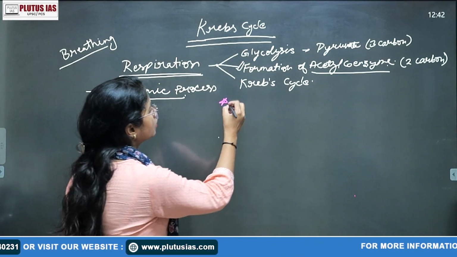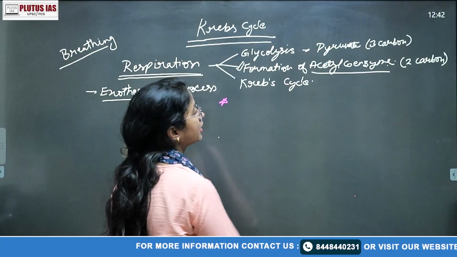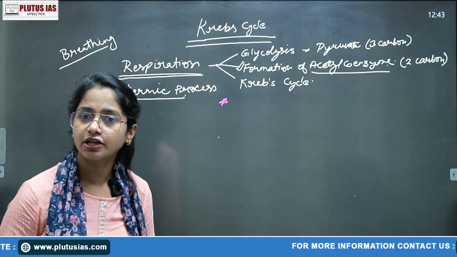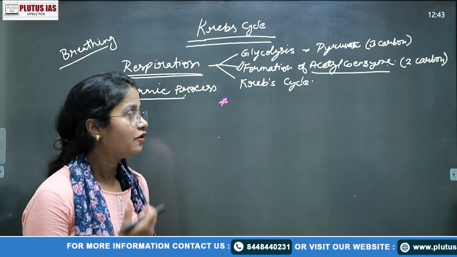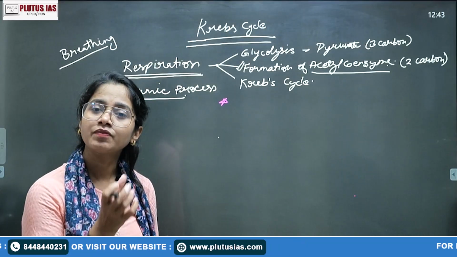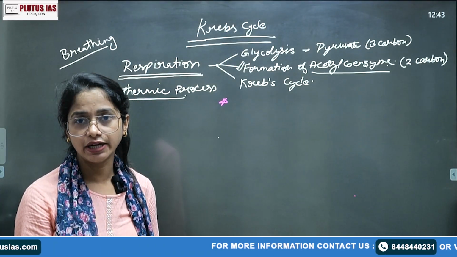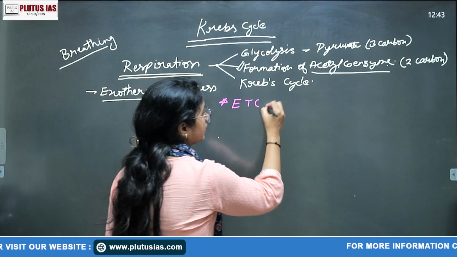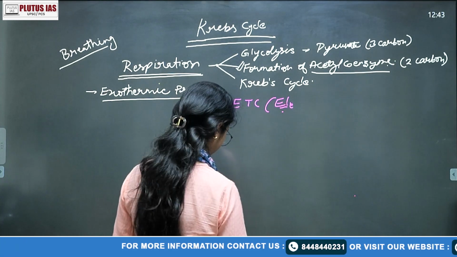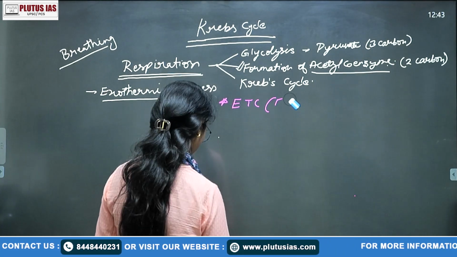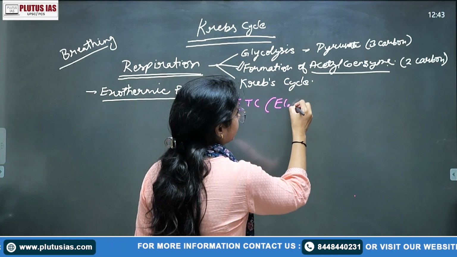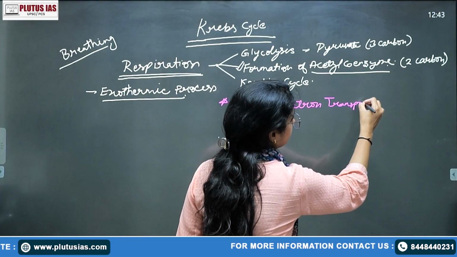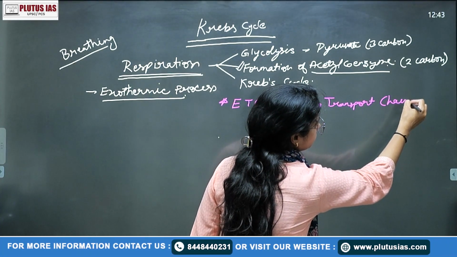So that ATP and the energy molecules we get in the Krebs cycle are not only direct ATP, but there are other energy molecules such as FAD and NADH, है ना? From those there is a process of conversion of NADH or FADH to the formation of ATP. That process is known as ETC, the electron transport chain, also called a system.